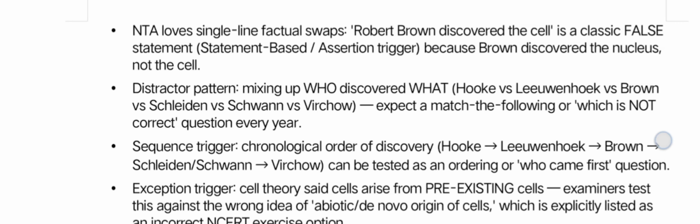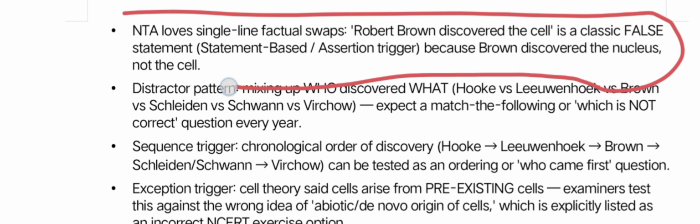Like "Robert Brown discovered the cell" is a classic false statement, a statement based on assertion and trigger, because Brown discovered the nucleus, not the cell. This is one of the traps given by the NTA.